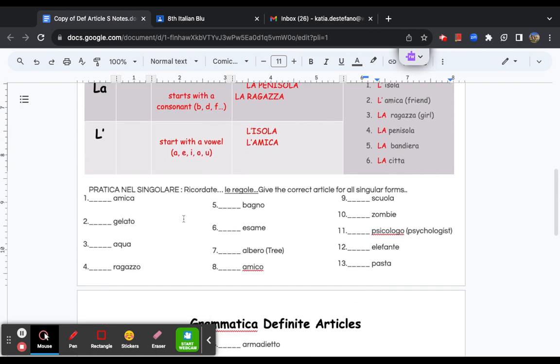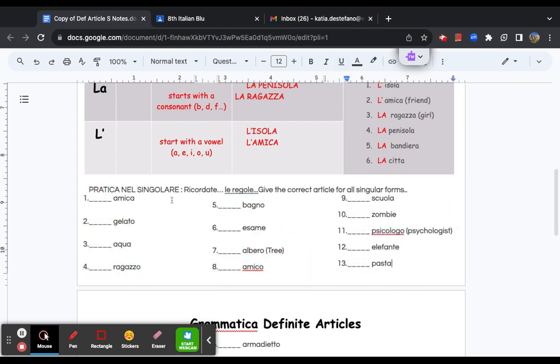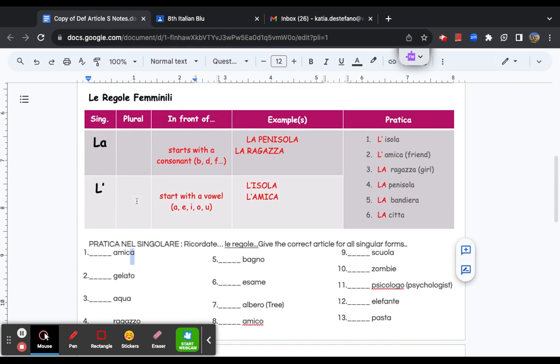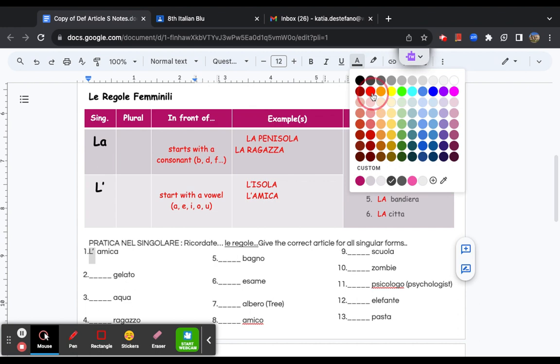So now, a couple of different things here. Let's do this pratica section. These are all parole. All of these are words nel singolare, in the singular form. Now, the first thing we need to do is figure out is the word maschile or femminile. Here we take a look at the last lettera, the last letter. If it ends in a, that means it is femminile. So we use this chart. Amica is femminile. It starts with a vowel, so that means it is l'apostrophe.